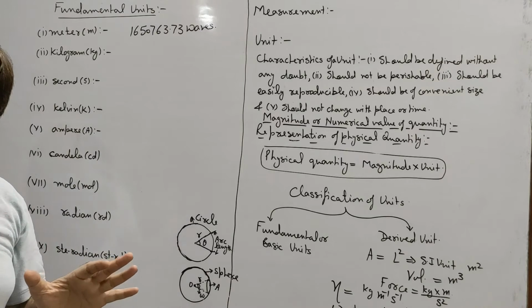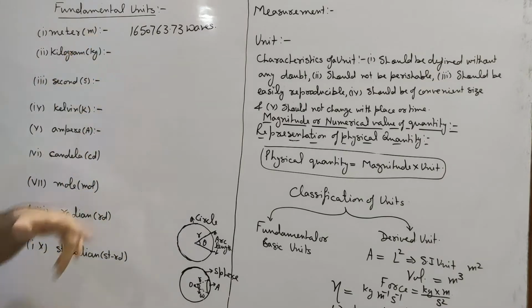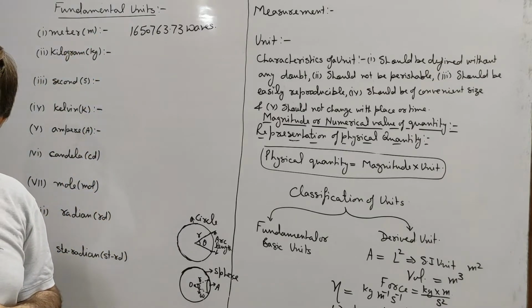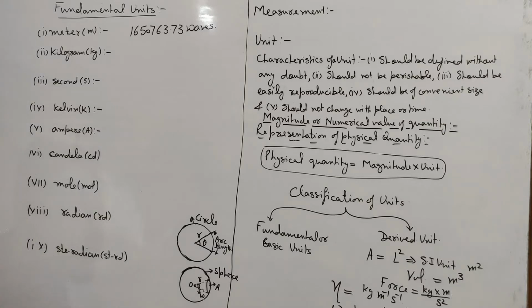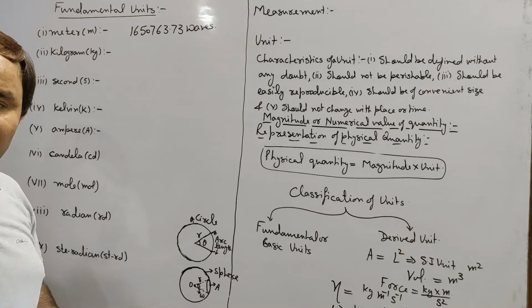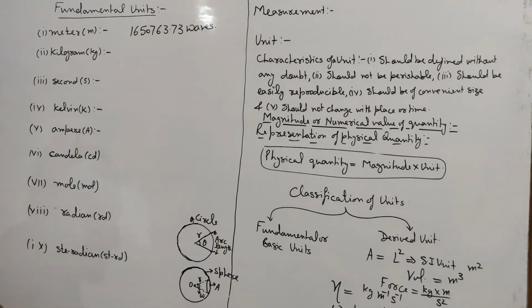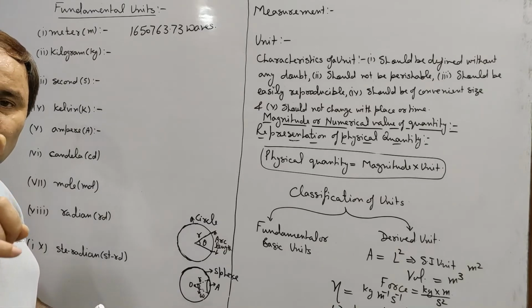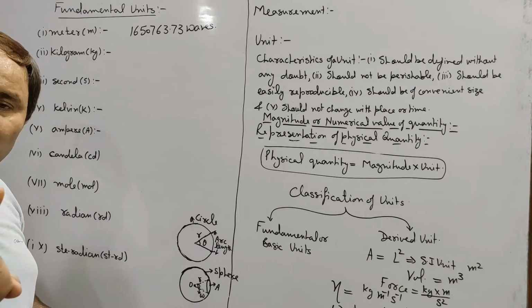But nowadays 1 meter is defined in terms of speed of light in vacuum. We know that the speed of light in vacuum is 299,792,458 meter per second. Hence, we can say that in 1 second light travels a distance 299,792,458 meter.